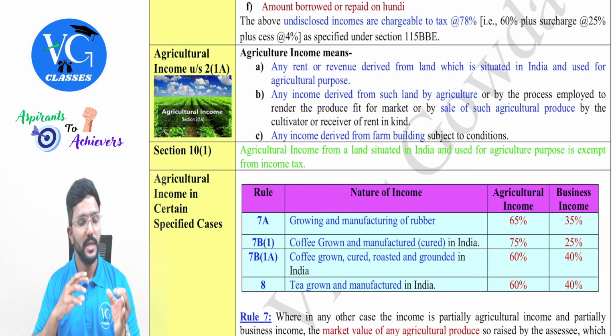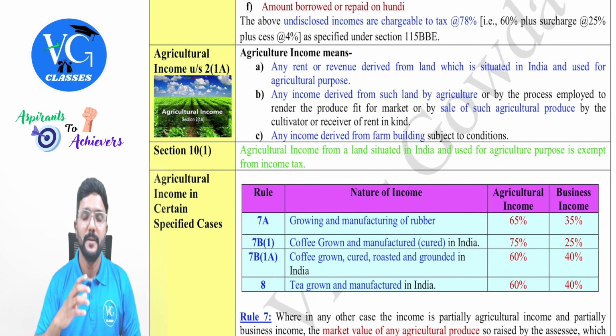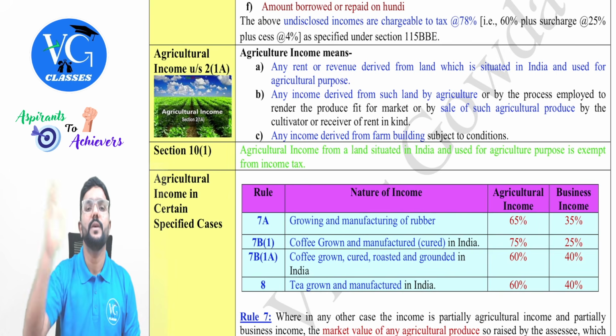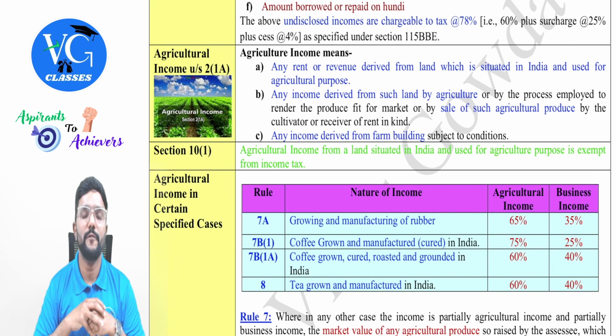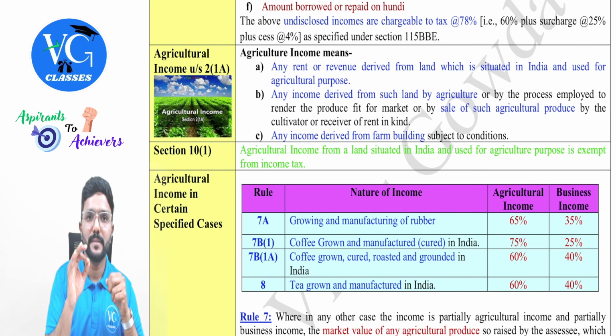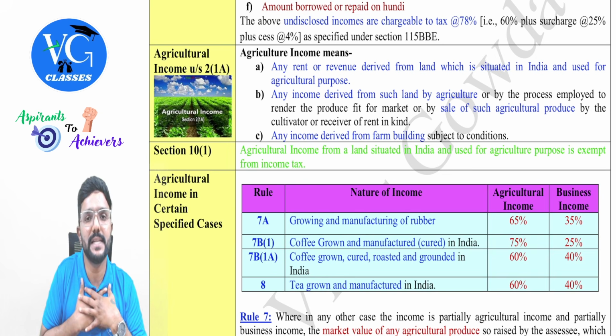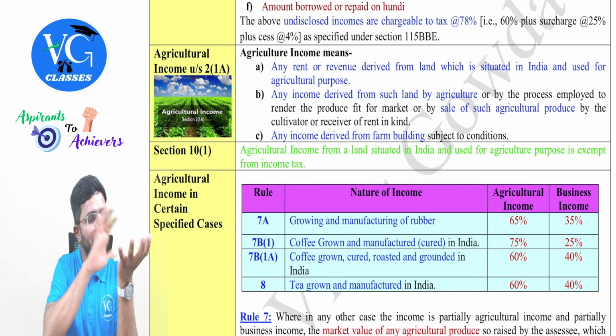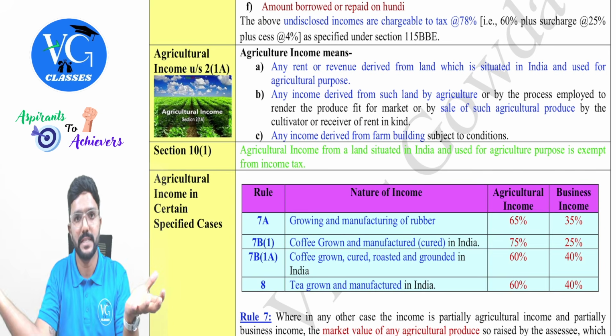Got it? Now, sir, I am growing sugar cane. Once I grow, I will harvest it and clean all the unnecessary things and I will give it to the respective manufacturer of sugar. Now, whatever I will earn from the sale of sugar cane, is it an agriculture income for me? Yes. But what if I myself grow the sugar cane, then convert it into sugar and sell it?